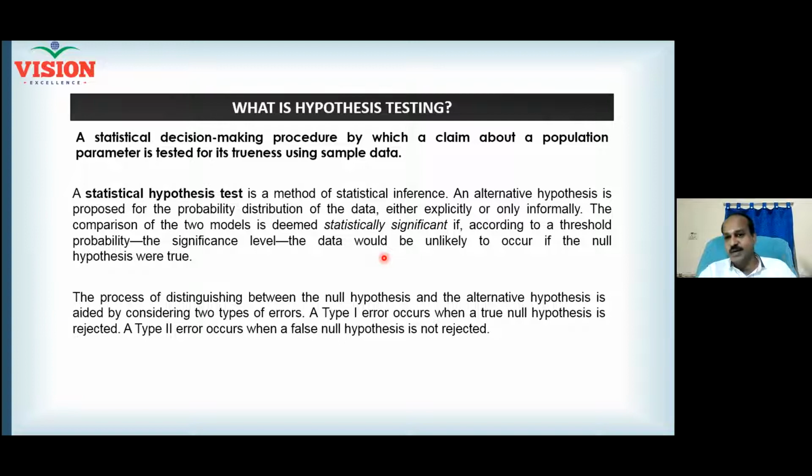Because you cannot avoid the risk, there is a guideline. You fix it before commencing the study. You can fix it as 1%, you can fix it as 5%, you can fix it as 10%, or whatever you want. But the general industry standard is 5%. That means if you use data and make a conclusion, the risk of uncertainty, the risk of randomness is 5%. This is called alpha, the level of significance. All of you understand what is alpha, what is level of significance?